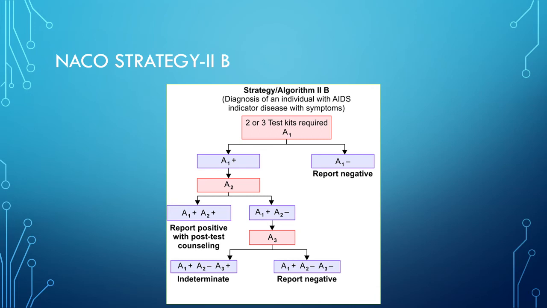If the first 2 tests are positive, then report it as positive with post-test counseling. If the first is positive and the second is negative, then repeat with a third. Among these, if 2 are positive and 1 is negative, then it is reported as intermediate. And if the first is positive and the remaining 2 are negative, then report it as negative.